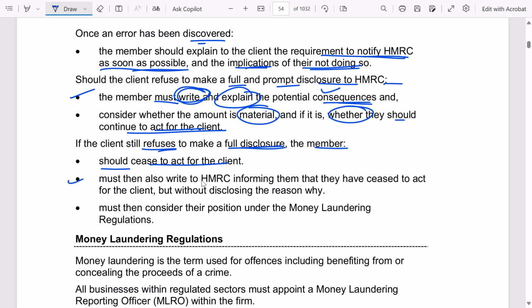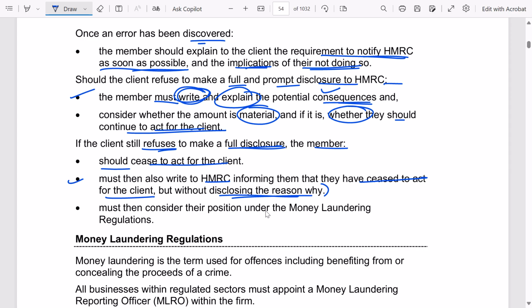And you should write to HMRC informing them that you have ceased to act for the client, but without disclosing the reason why. Because here, this is not some offense under any other law, and this is not some harm to the general public as such. So here you won't be disclosing it.